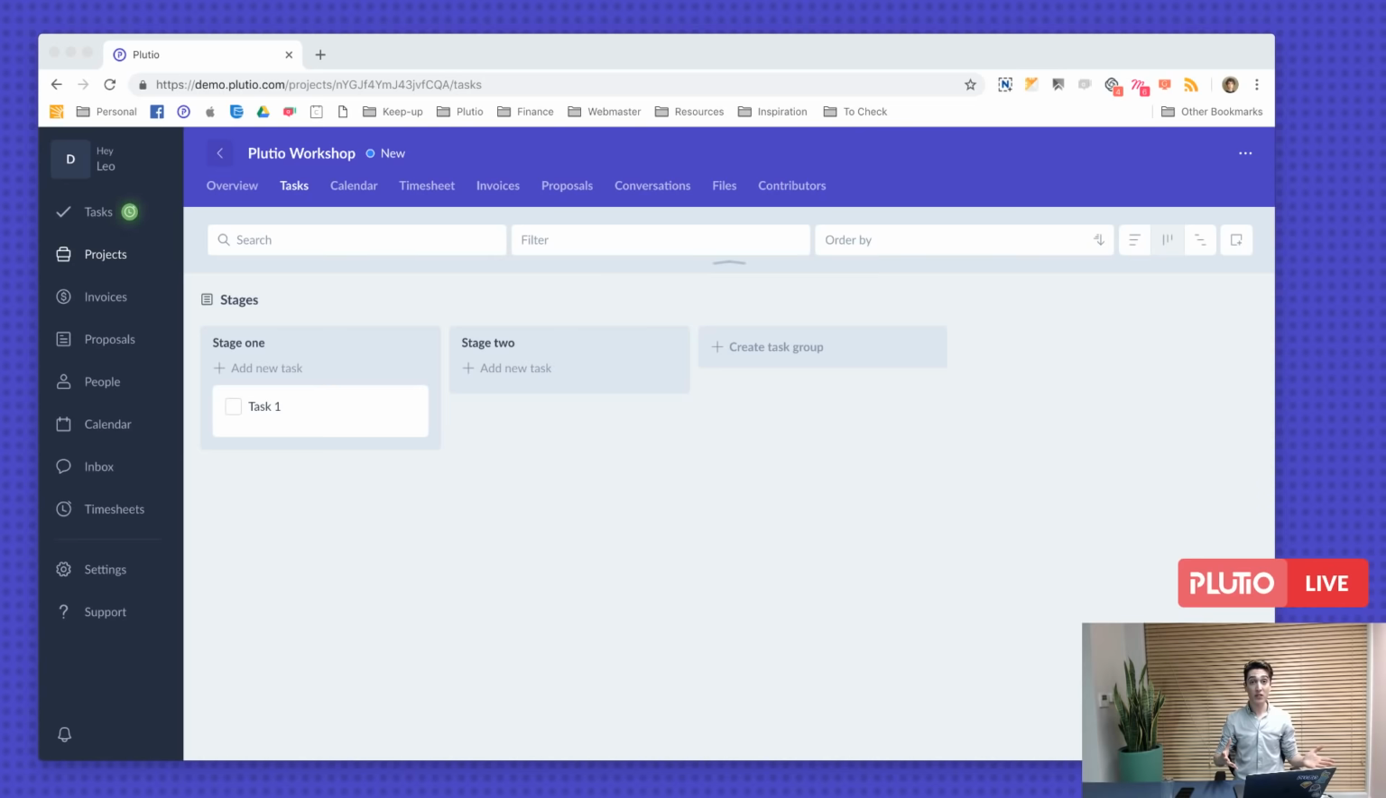Our mobile apps have the same functionality that our desktop app has. So yes, whatever you can create on the desktop or web app, you can create on the mobile app.